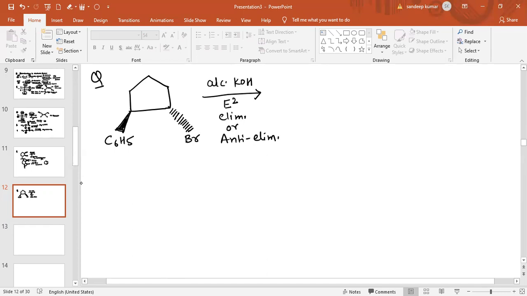Now see what happens. Draw the structure again of the same compound.